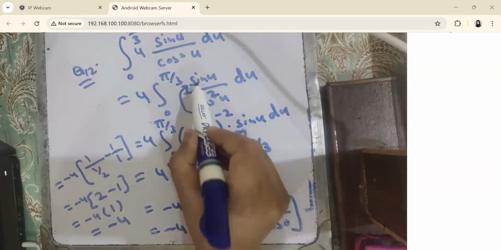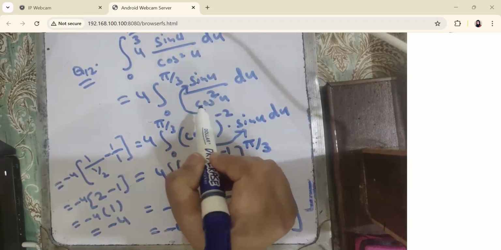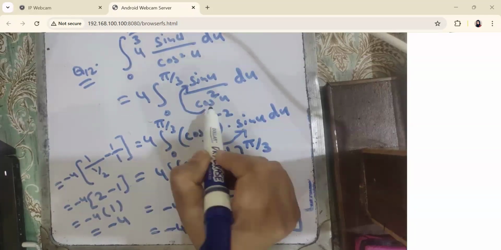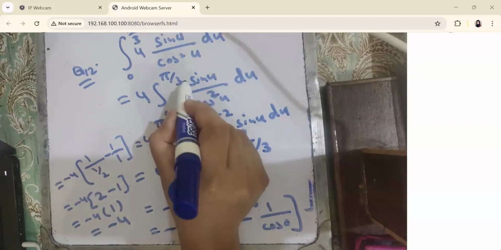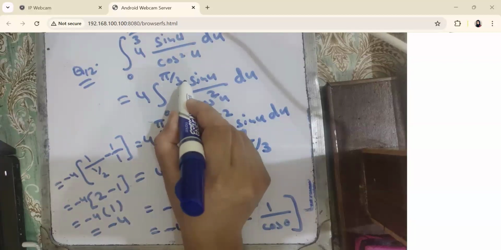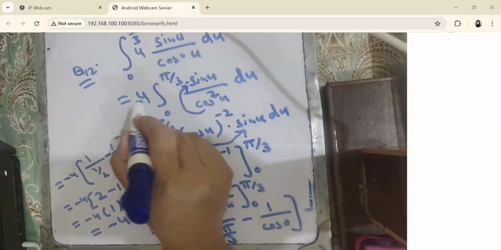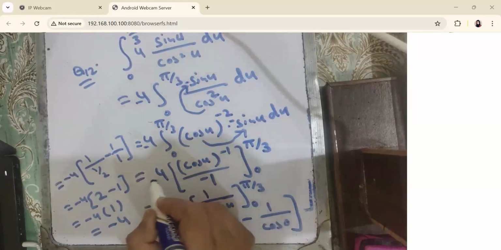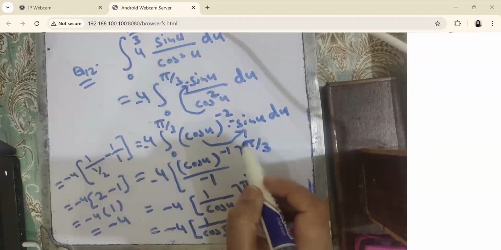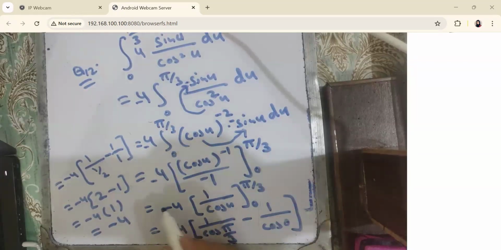But there was something missing. Okay, I have made a little mistake. What was the derivative of cos u? The derivative of cos u should be minus sin u. Where the minus sign was missing, and because minus is a constant, I can write it as minus sin u and a minus over here. Similarly, I have to write this minus all over. And now this minus minus will become plus.